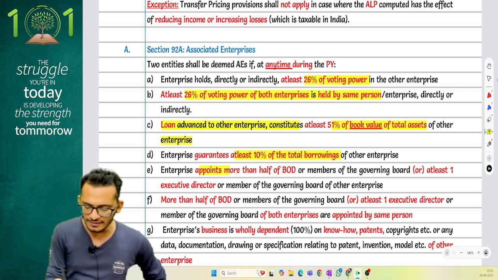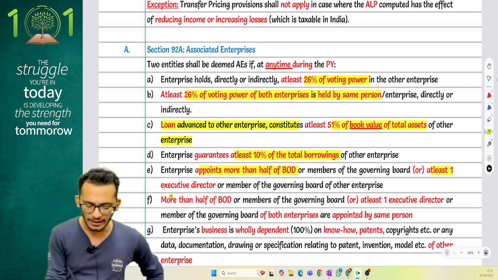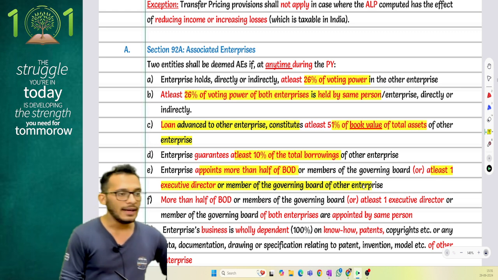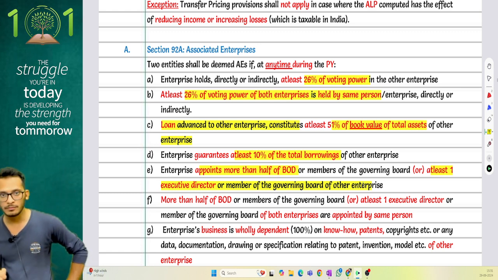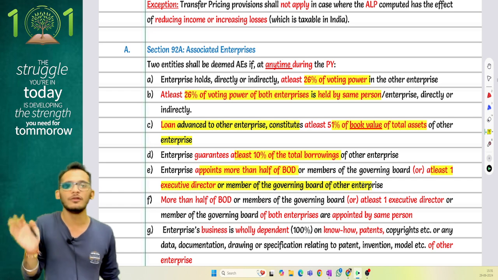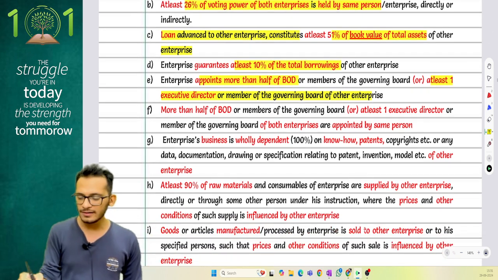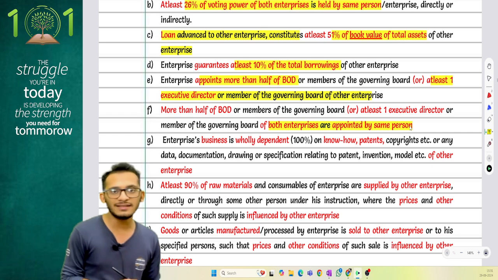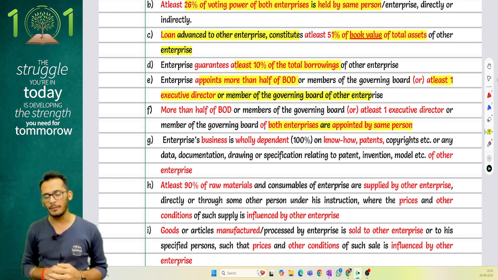Next, the enterprise is appointing more than half of the board of directors of this company, or at least appointing one executive director or member of the entity, which means the major decisions are being made by the other entity, because then you also have the power to make decisions. Next, more than half of the board of directors or at least one director is appointed by the same parent for both companies. So one person is doing it for two different entities, then also these two entities become an AE.